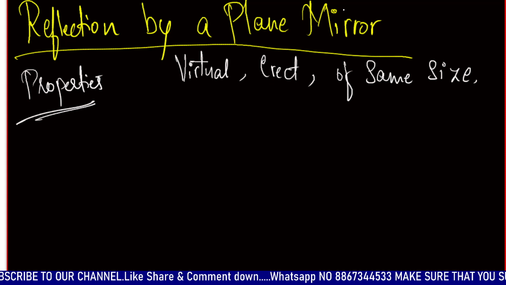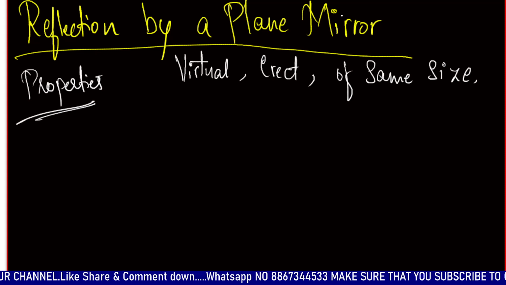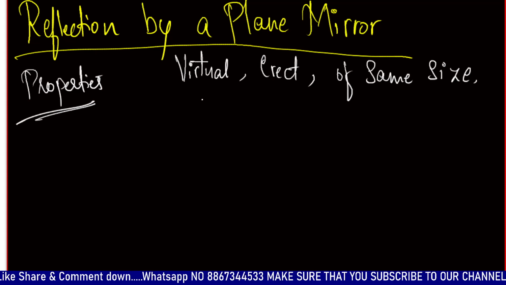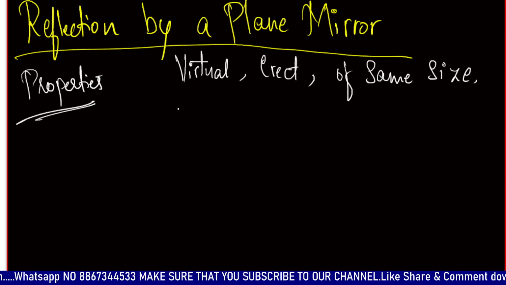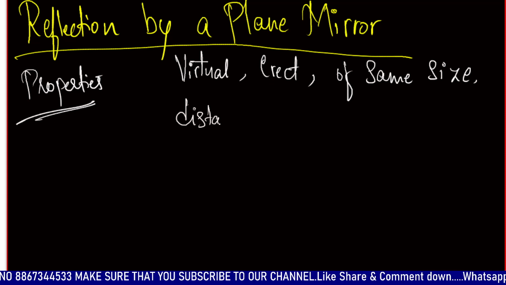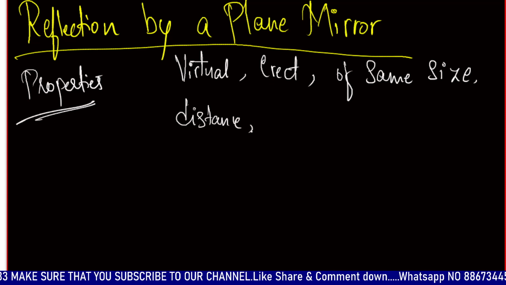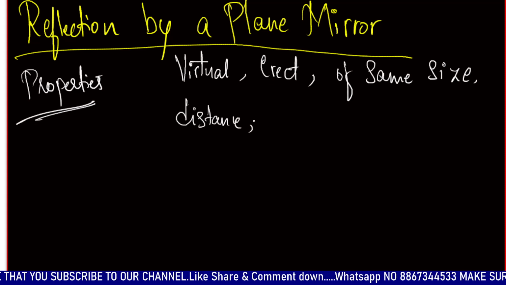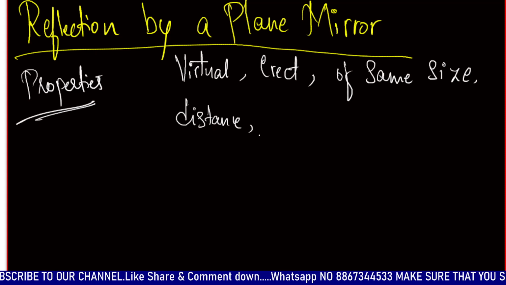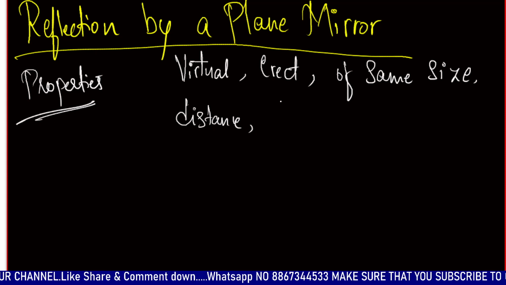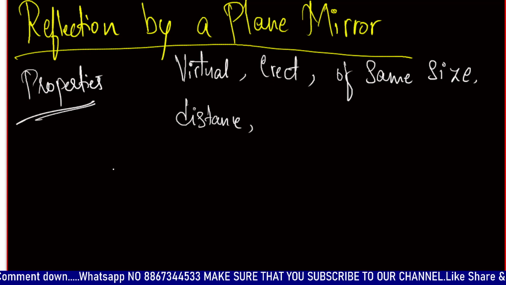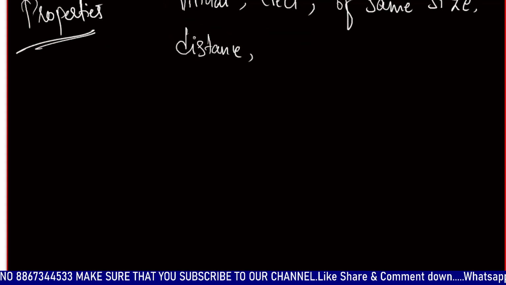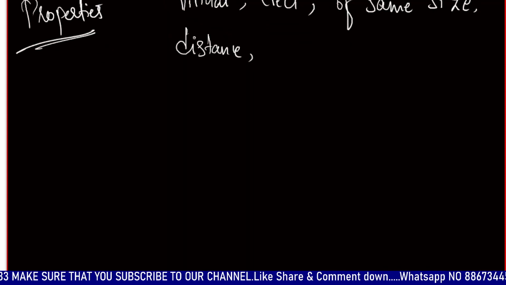And the next thing we note down is that the distance of the image is the same as that of the object from the reflecting surface. The next thing we learn about is deviation. Let us first see how this reflecting surface acts.